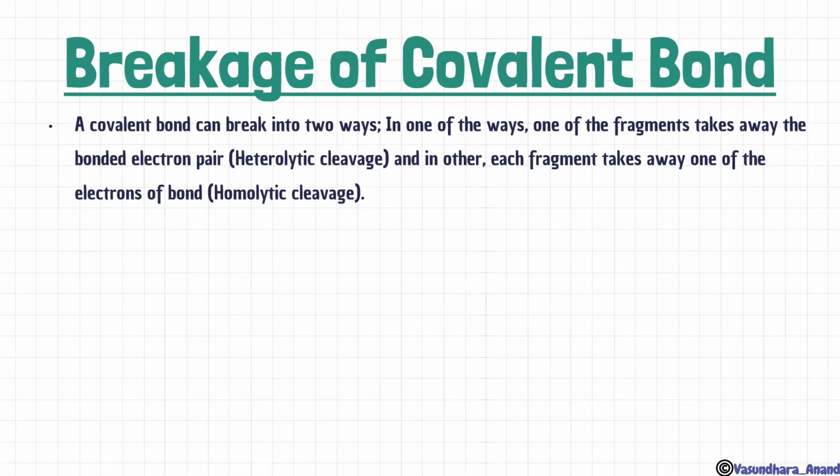A covalent bond can break in two ways. In one, one of the fragments takes away the bonded electron pair, that is called heterolytic cleavage, and in the other, each fragment takes away one of the electrons, that is called homolytic cleavage.